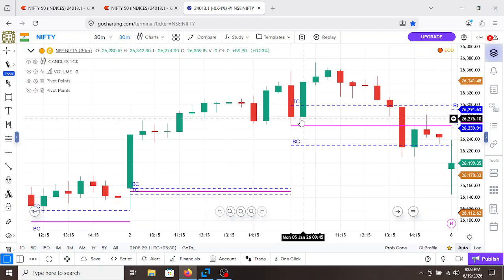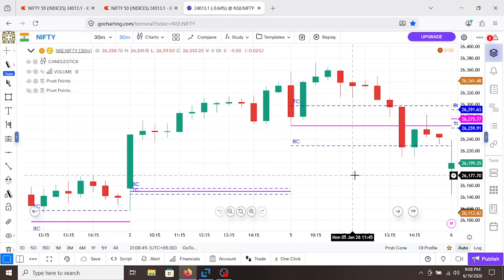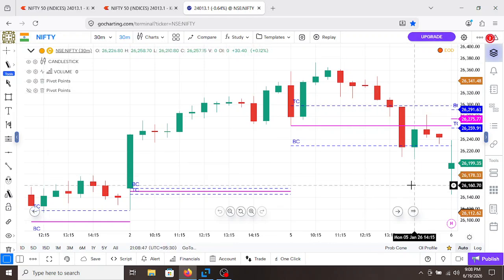So our only trade on the 5th of Jan is a bullish trade, where Nifty gave 60 to 70 points on the upside after forming our bias on the previous day. Now let's go to the next day.